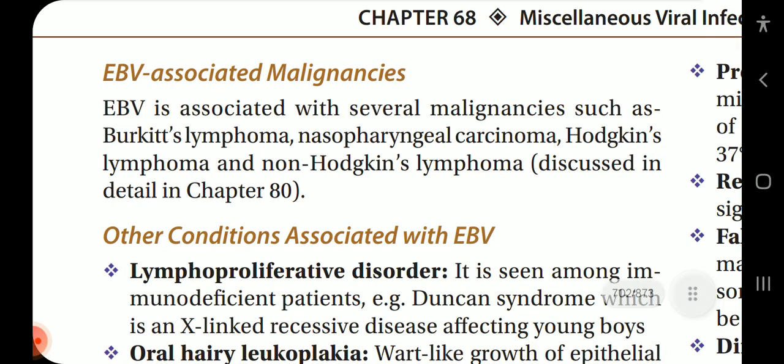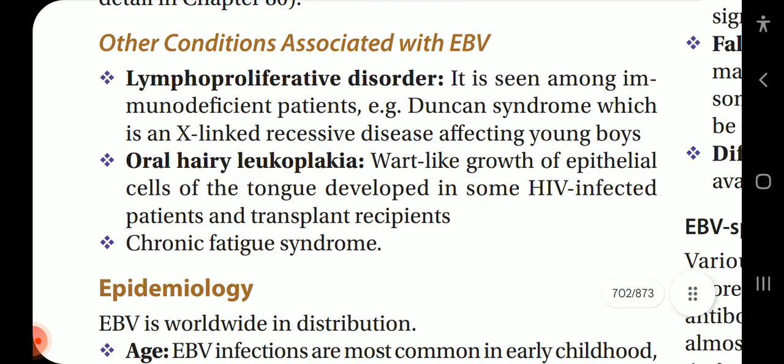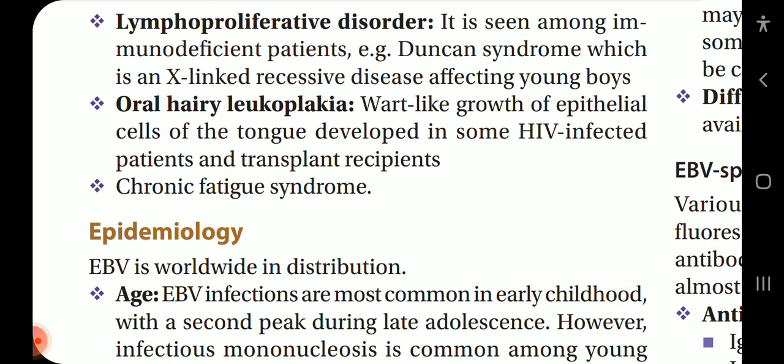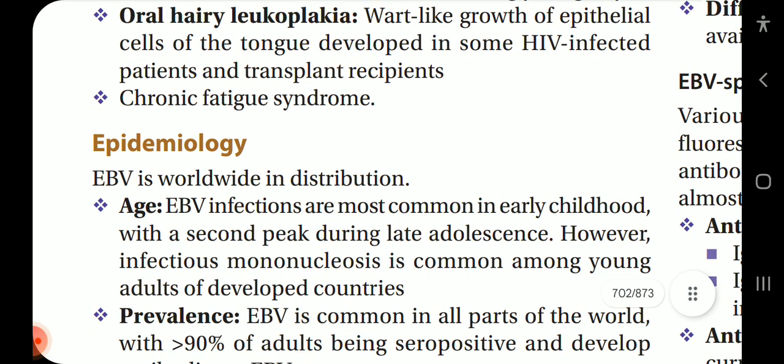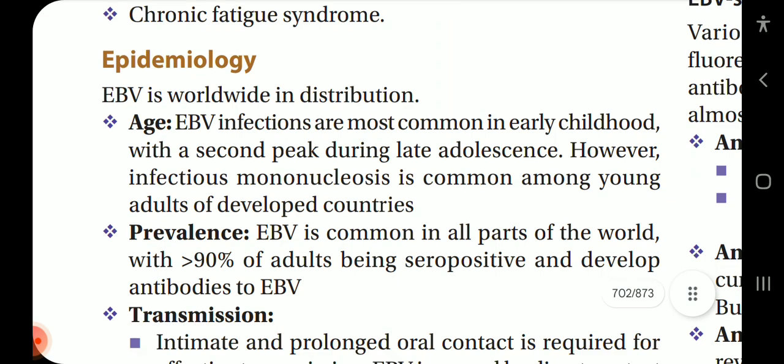Now, the EBV associated malignancies. EBV is associated with several malignancies such as Burkitt's lymphoma, nasopharyngeal carcinoma, Hodgkin's lymphoma, and non-Hodgkin's lymphoma. Other conditions associated with EBV: lymphoproliferative disorder is seen among immunodeficient patients, example Duncan syndrome, which is an X-linked recessive disease affecting young boys. Oral hairy leukoplakia, a wart-like growth of epithelial cells of the tongue, developed in some HIV-infected patients and transplant recipients. Chronic fatigue syndrome. All these are conditions associated with EBV.